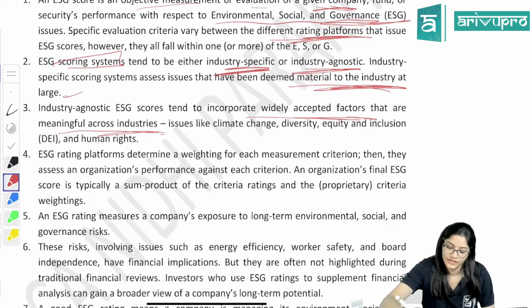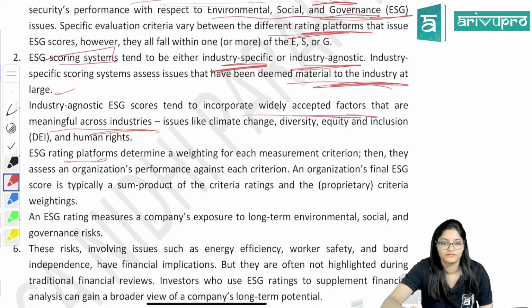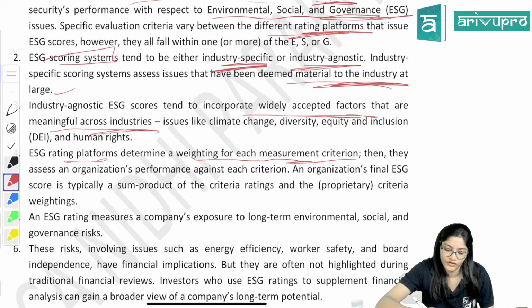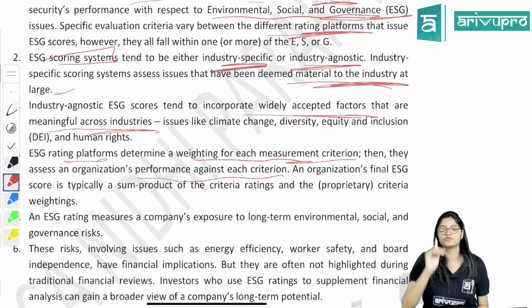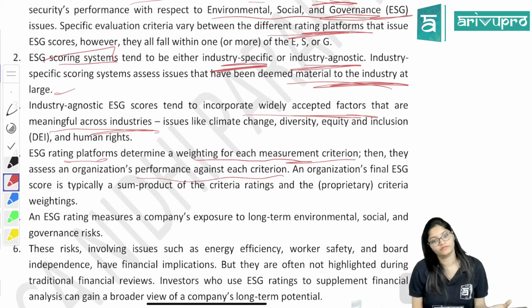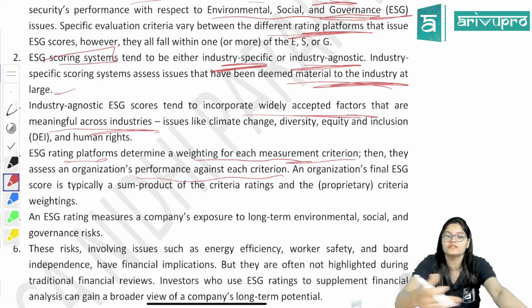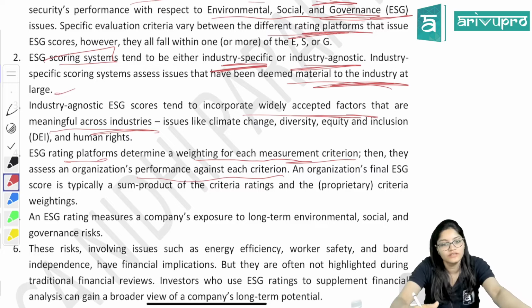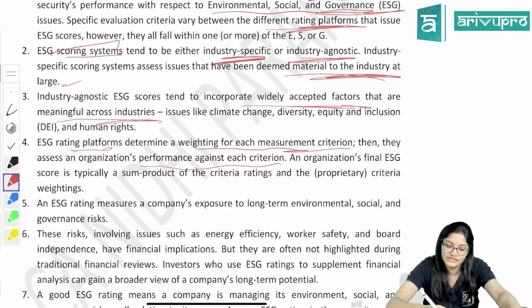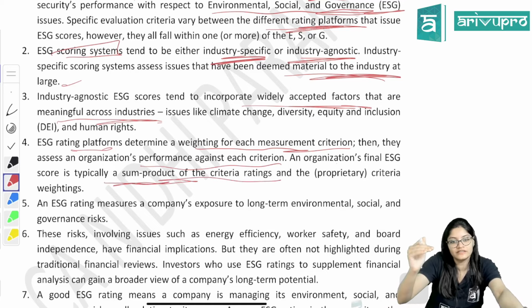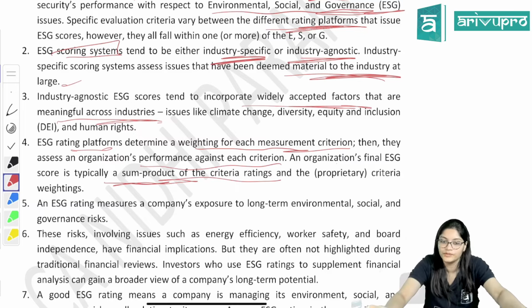Done? Okay. Next, ESG rating platforms. Different ESG agencies are there. They determine a weighting for each measurement criteria, then they assess an organization's performance. First of all, you will develop the criteria on which I am going to judge. Once the criteria is developed, I will see your performance against that criteria, and accordingly I will give the scorings. An organization's final ESG score is a sum product of the criteria ratings. Different criteria ratings are there. Total of that will be your total ESG ratings.